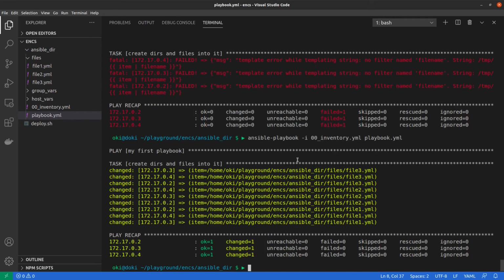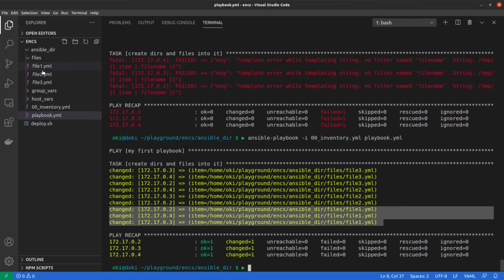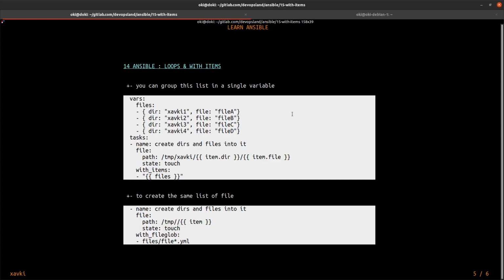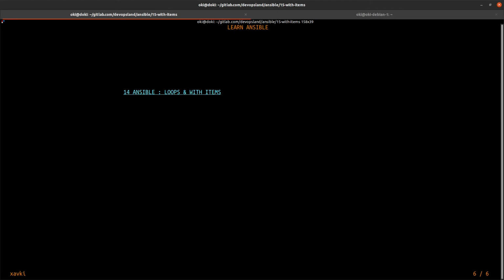This is like the Linux command line. So in our case, we have created 1, 2, 3 files. These are the same files like here, with the same name, not the same content. Be careful. And we have done that on server 2, 3, and 4. Okay. This is with FileGlob.